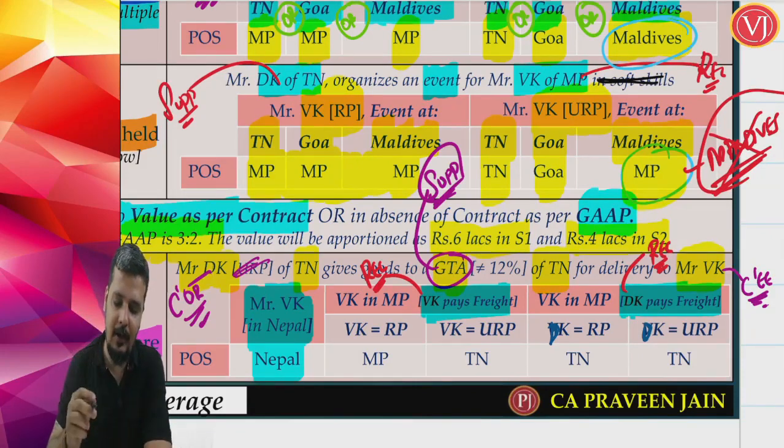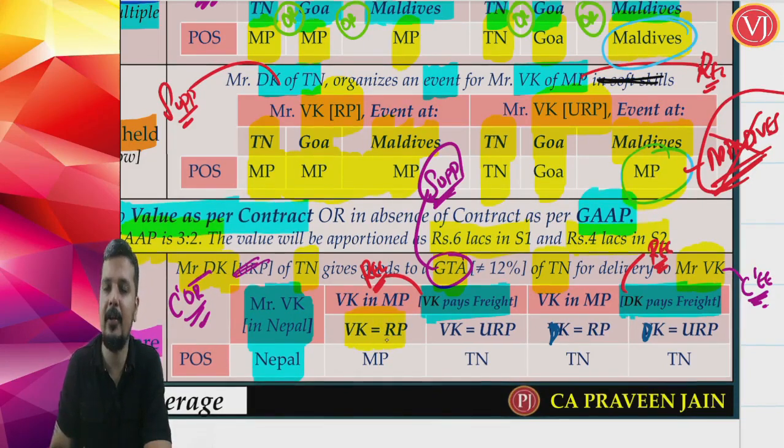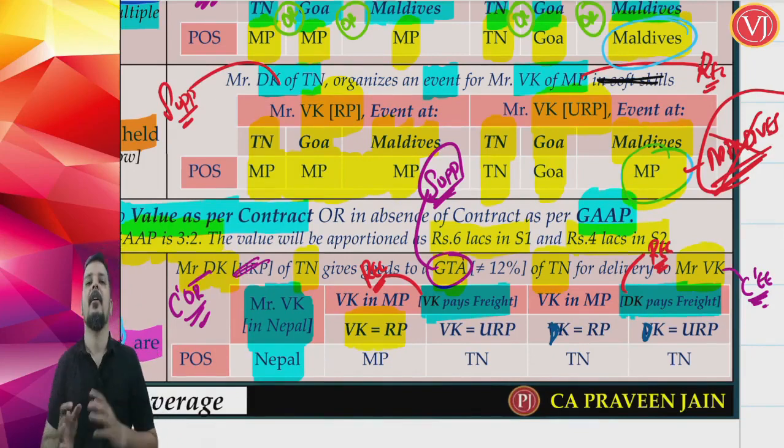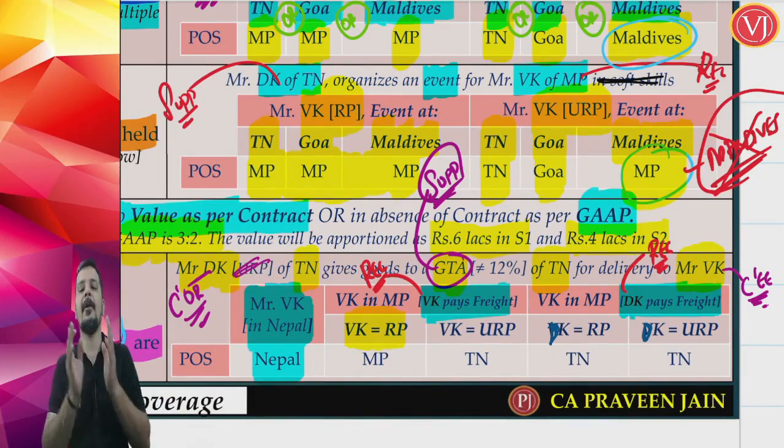Now, assume that VK is liable to pay the freight. Then, friends, in this situation, please analyze further. Is VK a registered recipient? Maybe consignor, maybe consignee, it depends who is liable to pay the freight.